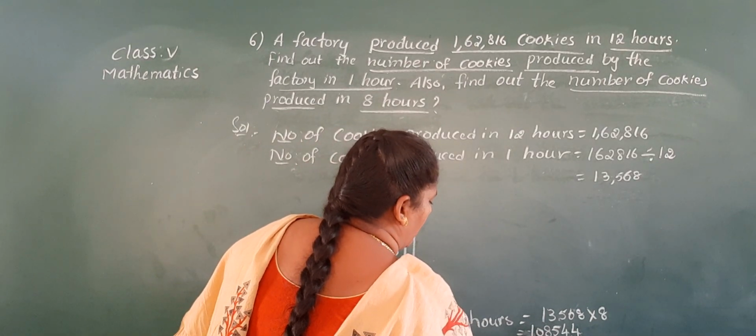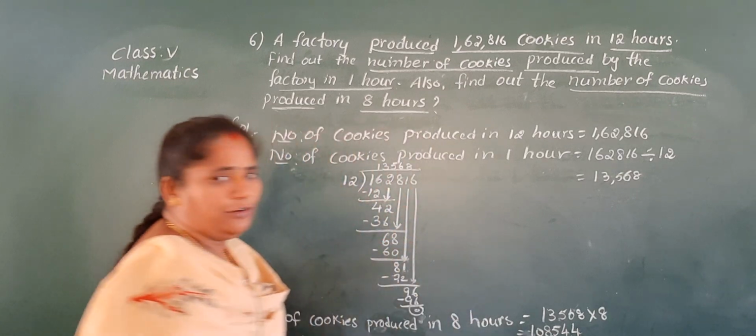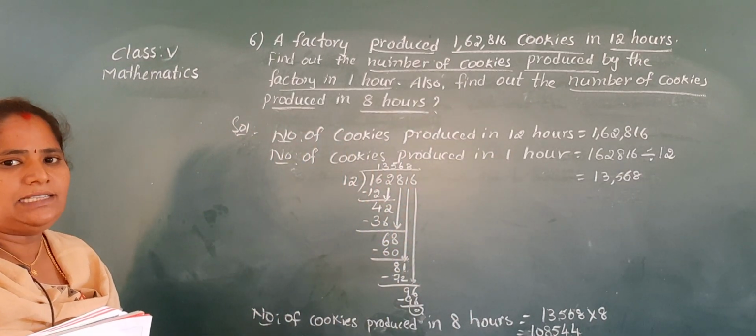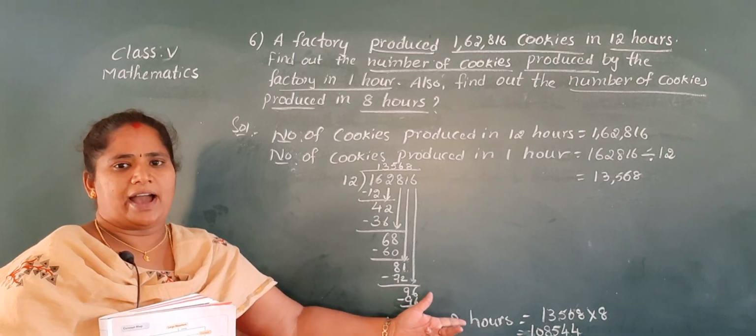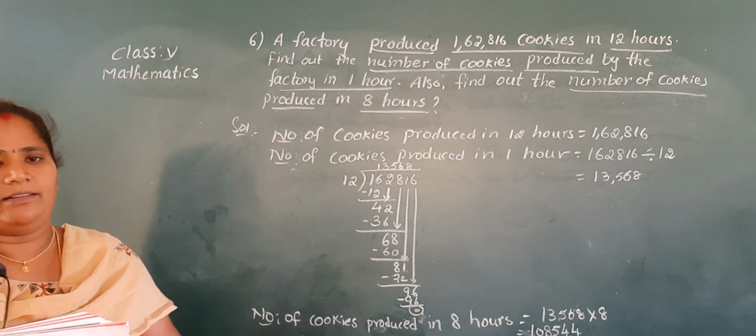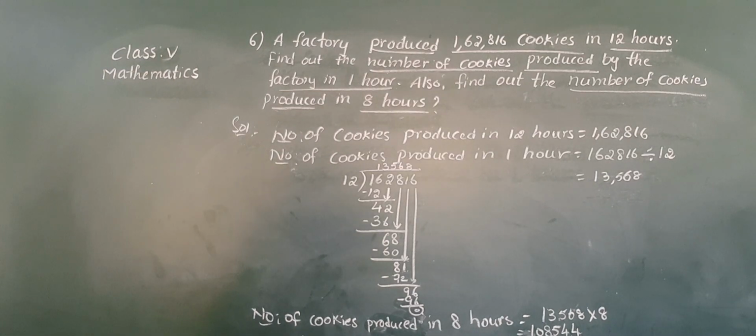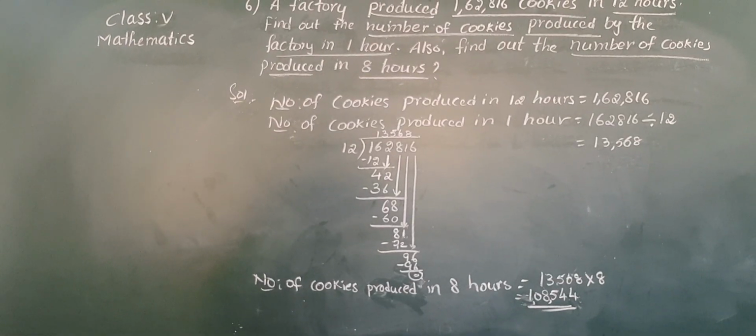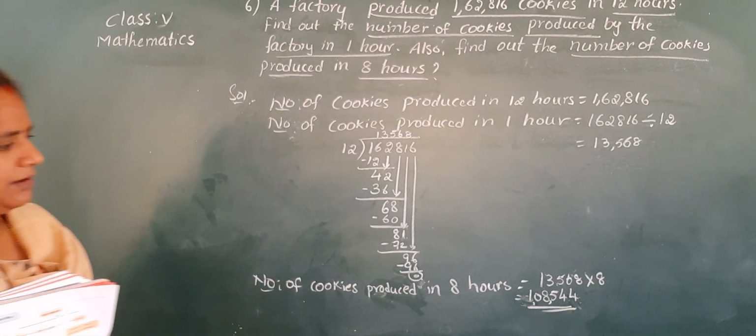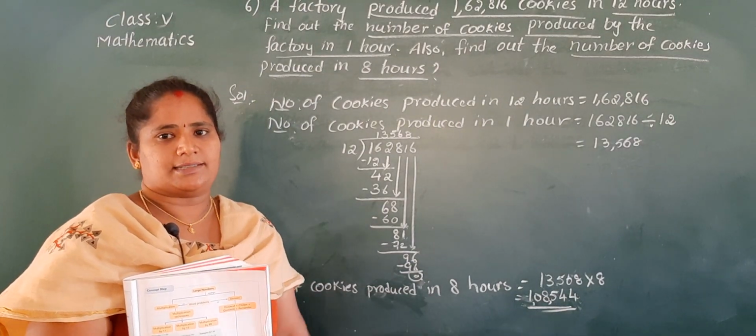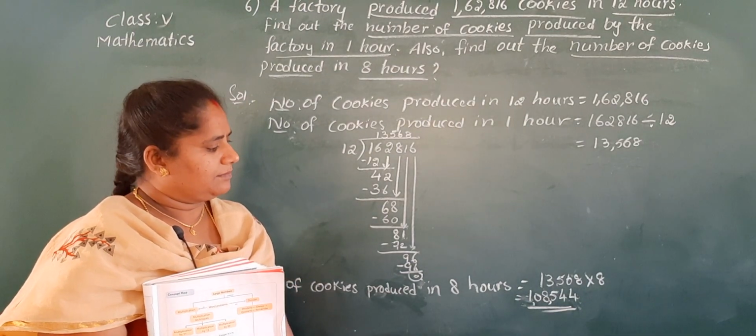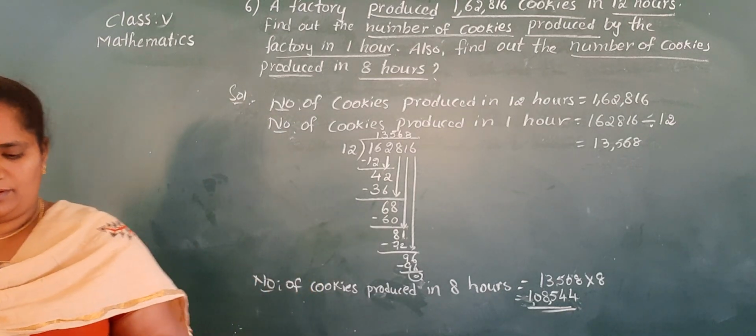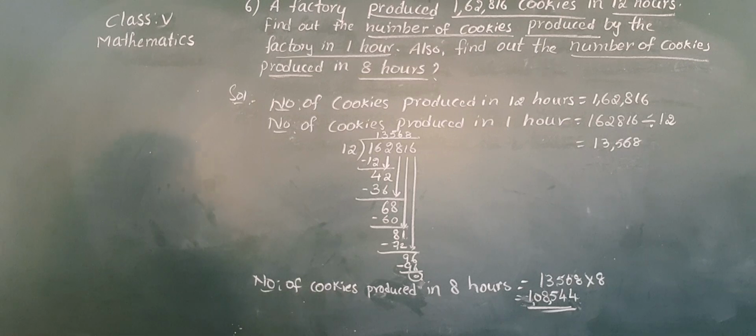So 1,08,544. How many cookies produced in 8 hours? 1,08,544. Come on, write down in your classwork. One lakh 8,544 cookies. Note down in your classwork. Next question.